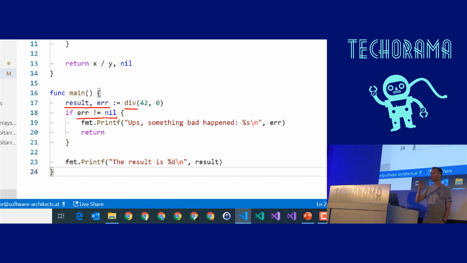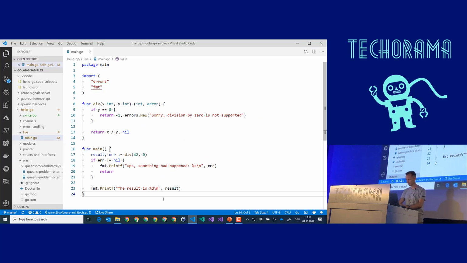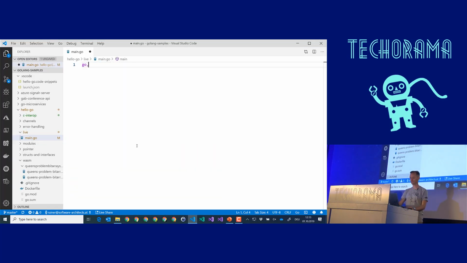The idea, and this is what you should take away here, is to keep your code simple. Always have the error handling near the place where the error happened. That's the philosophy here. Good. Next one.